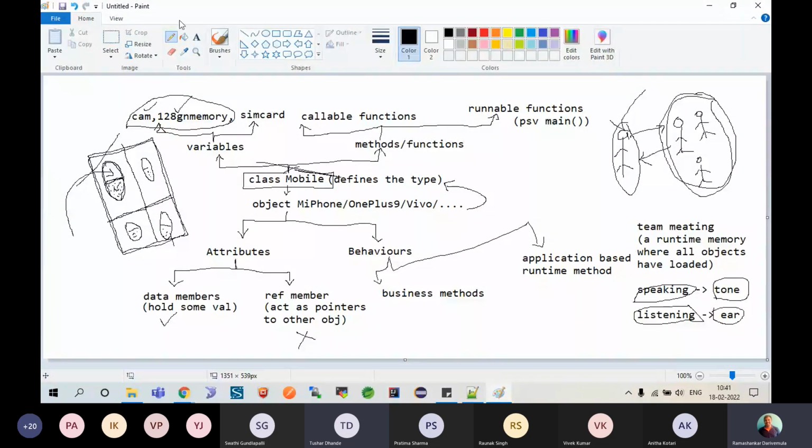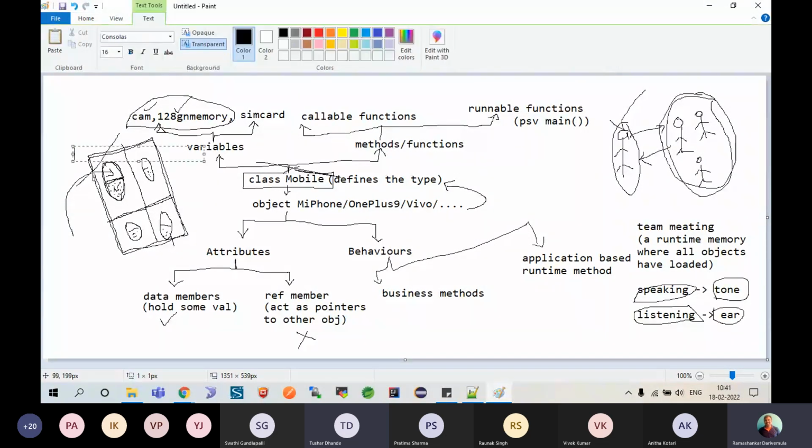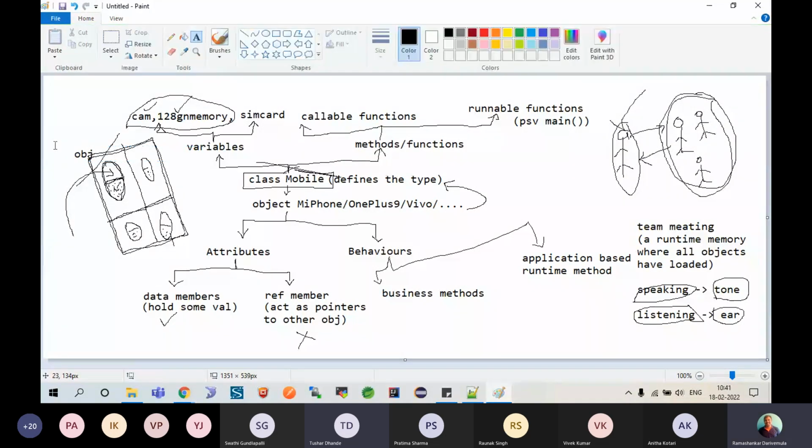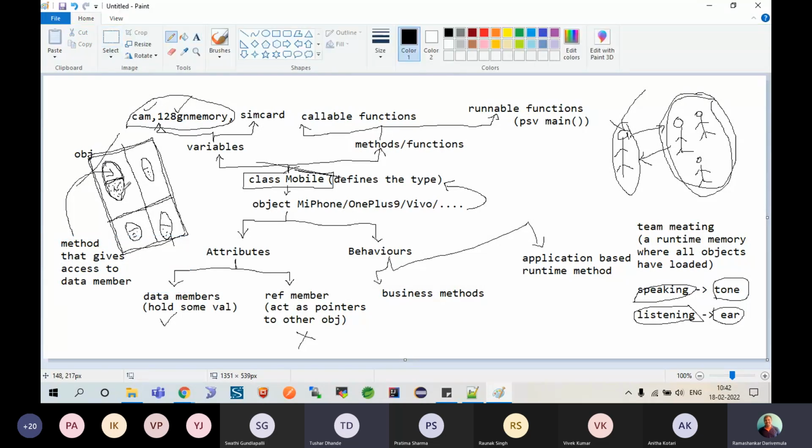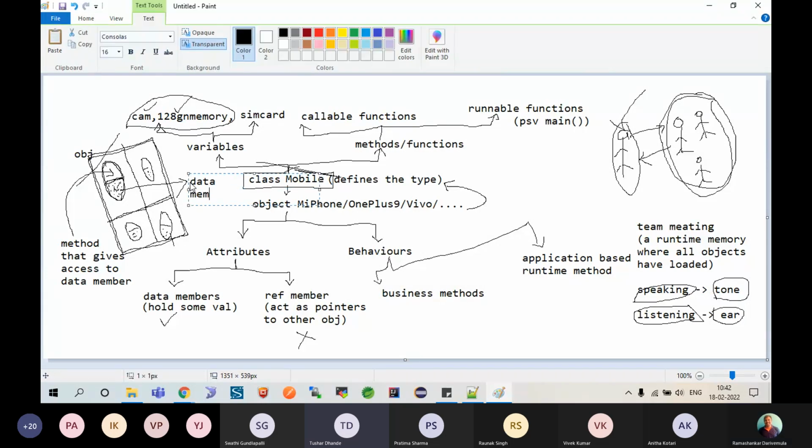If you take it this way, the part you are opening here is your object, or I could say a reference of your object. And the capsule you are touching is your method that gives access to the data member. And whose data member? Well, look, brother, this is my data member. The medicine itself is my data member.